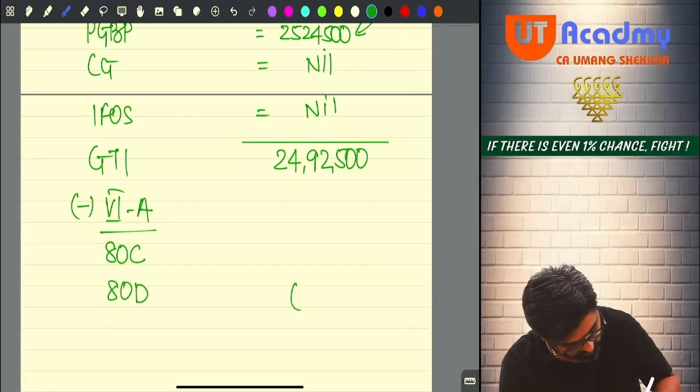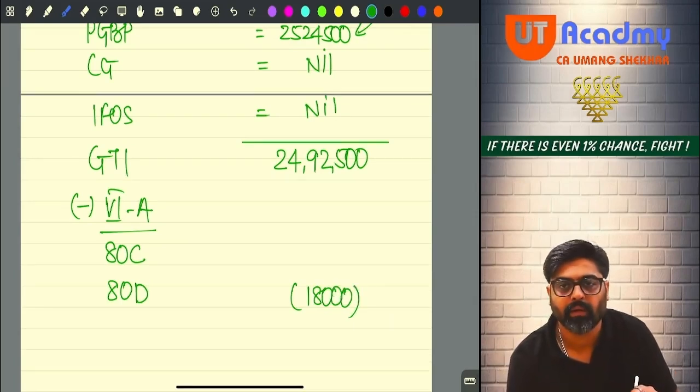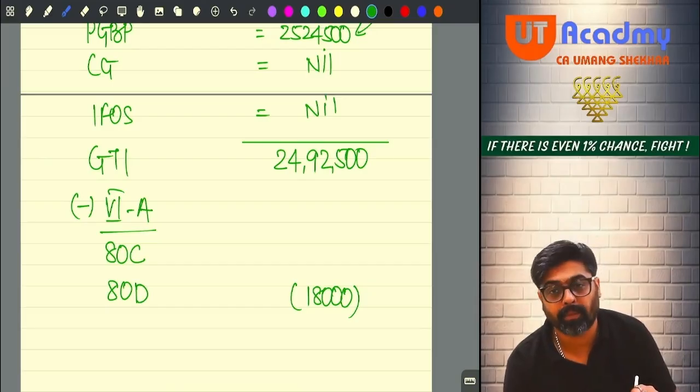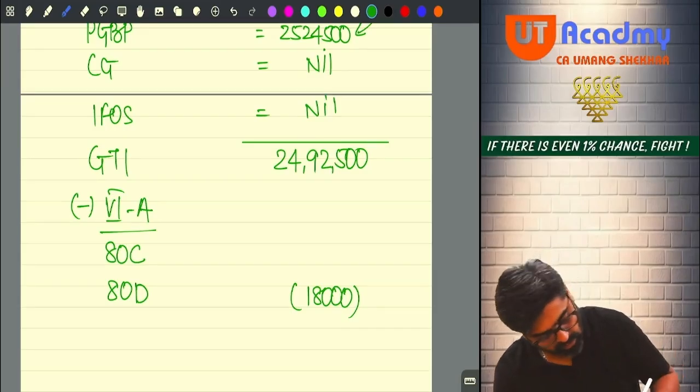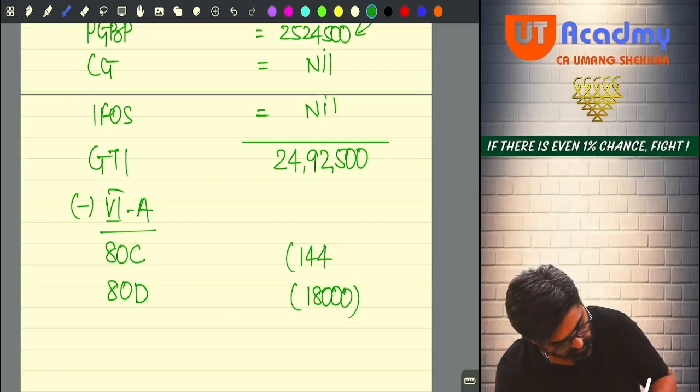Under 80D you are going to get 18,000. Full 18,000 you are going to get. Under 80C, 1 lakh rupees principal repayment of loan, plus 20,000 that was your PPF contribution, and 24,000 life insurance premium, total 1,44,000. There is no other 80C deduction, yes or no? So this will be 1,44,000.